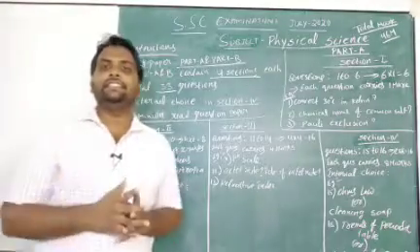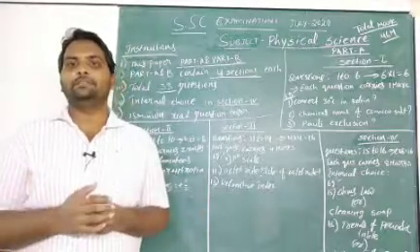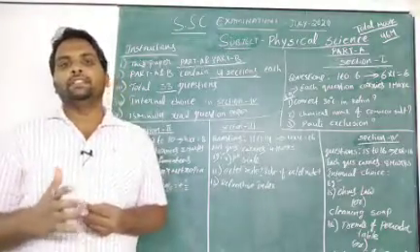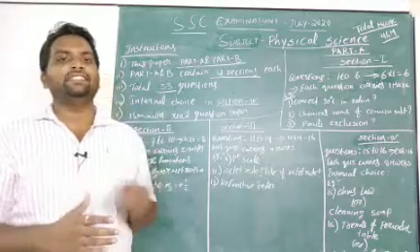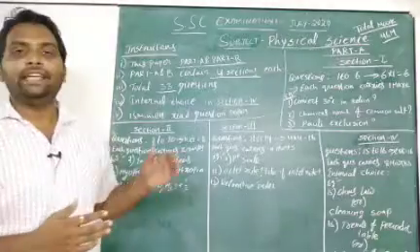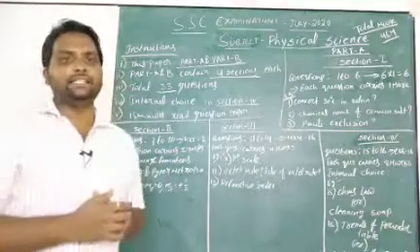Previously we had a separate physical sciences paper and a separate biology paper. But now the government has changed that question paper. One question paper now contains physical science and biology at a time. Today I am explaining how the physical science question paper will be.